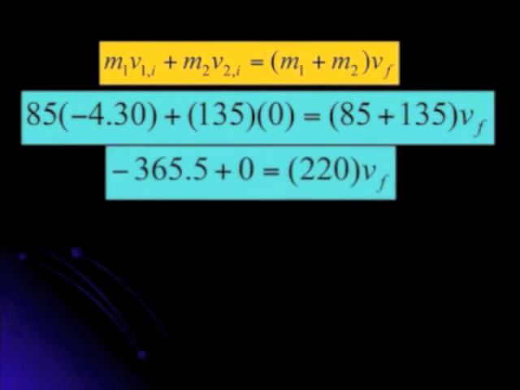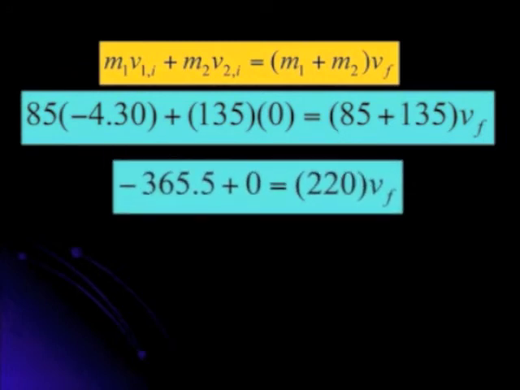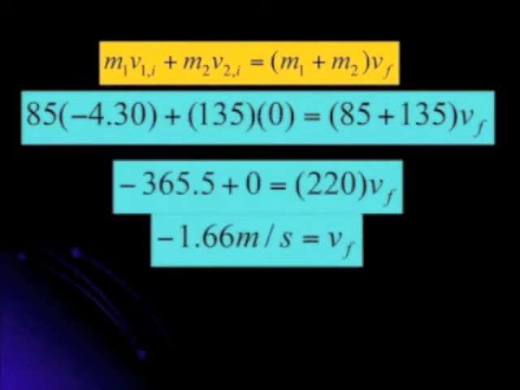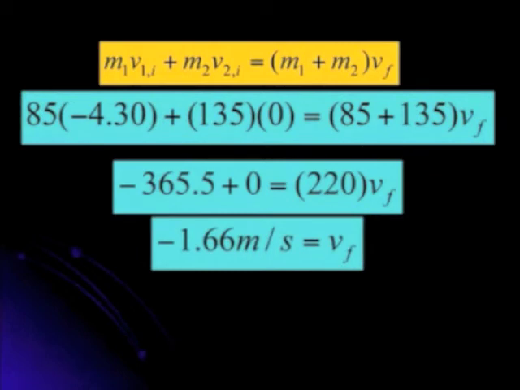I'm going to multiply the 85 and the negative 4.3, and that gives me negative 365.5. The 135 times 0 gives me 0, so that's going to go away. And the 85 plus 135 gives me 220, and I'm still looking for that final velocity. So the next thing I'm going to do, the 0 goes away, so I just need to divide both sides by 220, and that gives me negative 1.66 meters per second. And what that negative tells me is that they're moving at 1.66 meters per second to the west.